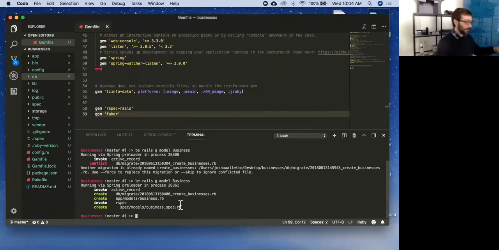Yes, Josh? How does it know what words' plural and singular forms are? Magic. Wow. Magic. Yes, it does pluralization very well. I think that's actually an Active Record feature. Say that again. Does it do it for stuff like IES? Yes. Yeah. Yes. Cool. And I think it will even do stuff like cacti.